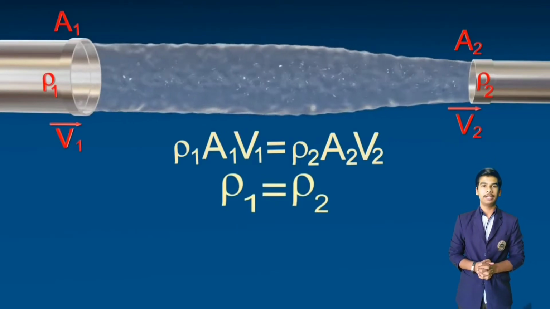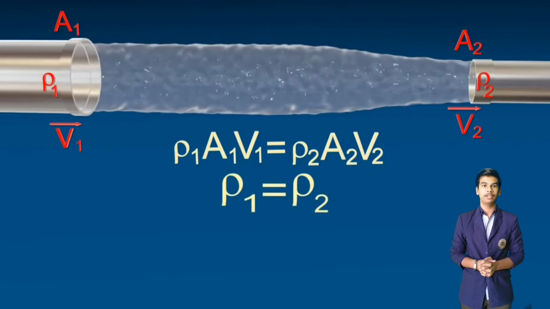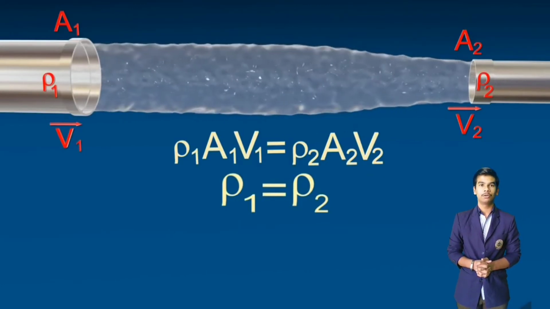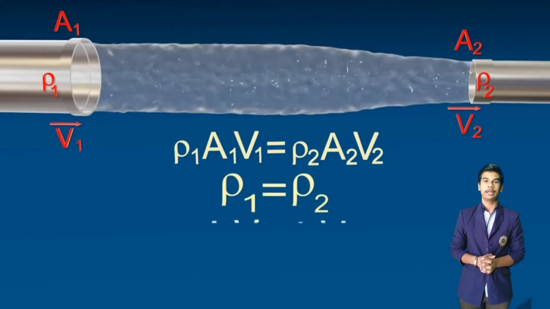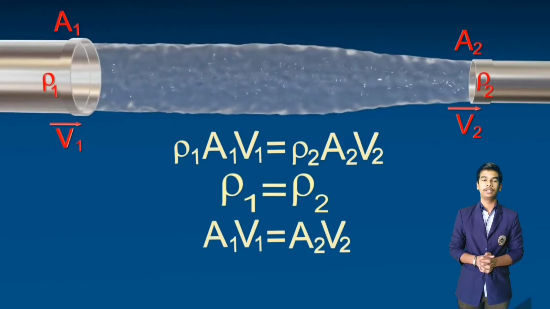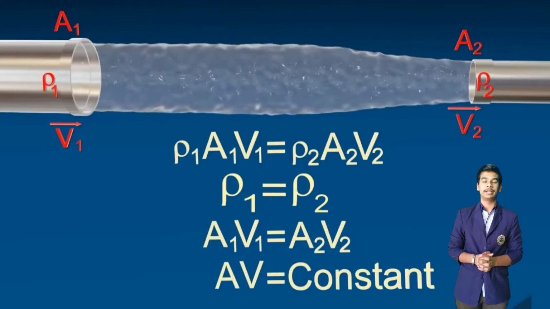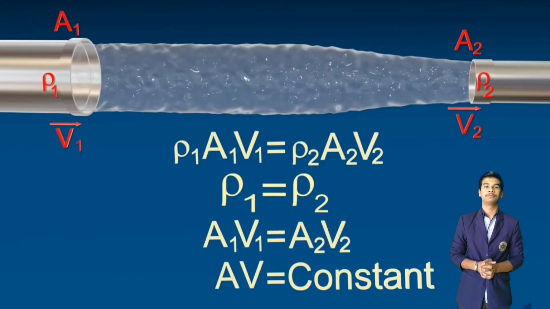Now we know that for ideal fluids, the density of the liquid entering will be equal to the density of the liquid leaving. So ρ1 is equal to ρ2. So ρ1 cancels ρ2 and the equation will be A1 V1 is equal to A2 V2. Therefore, this shows that A V is equal to constant. This is the equation of continuity.